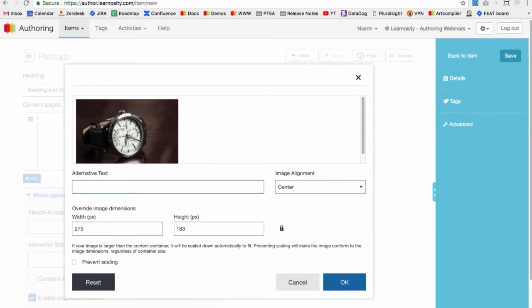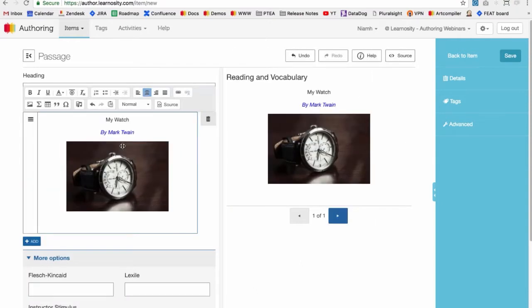You can also set some alternative text here as well. So that would just be some text that would appear in place of the image should the image not load on the page for some reason. So click OK when you're done there. And now we have our image, we have our text.